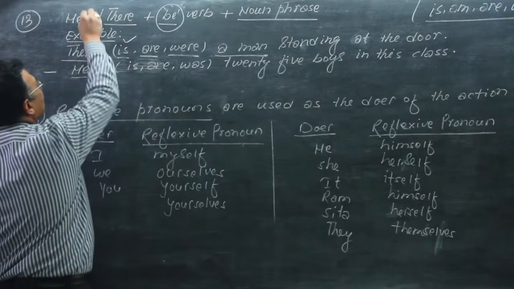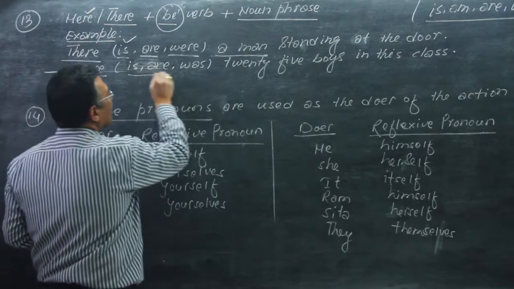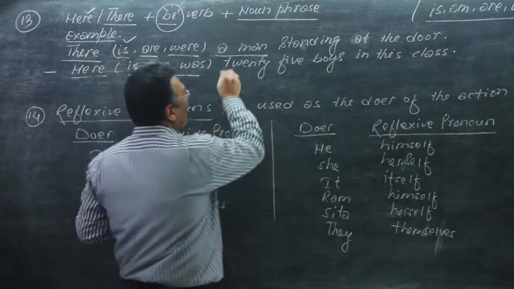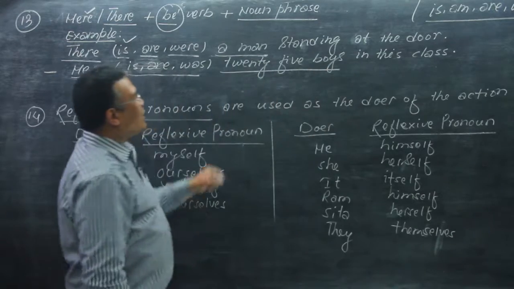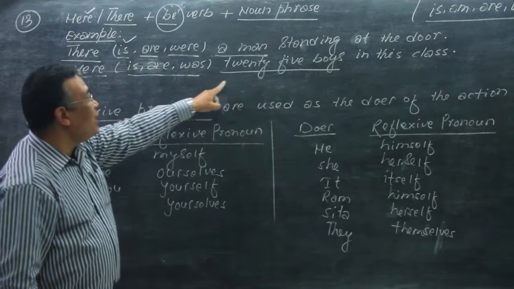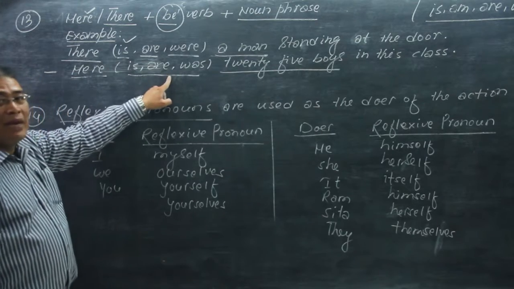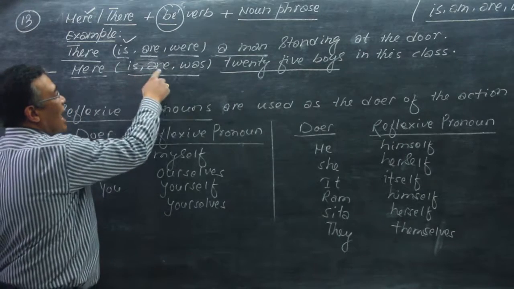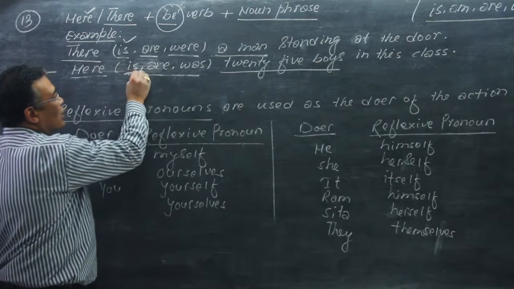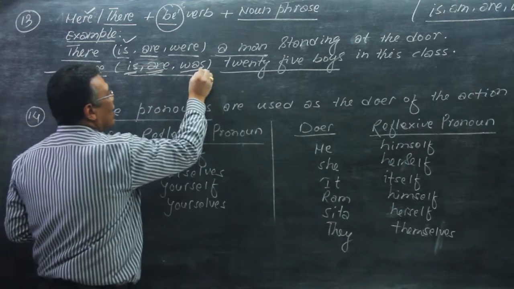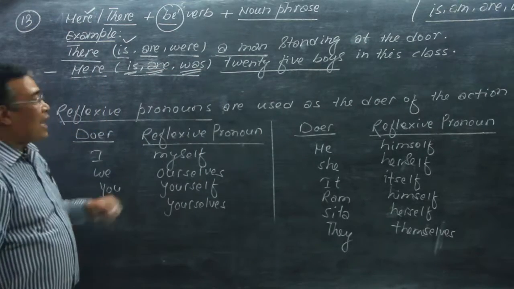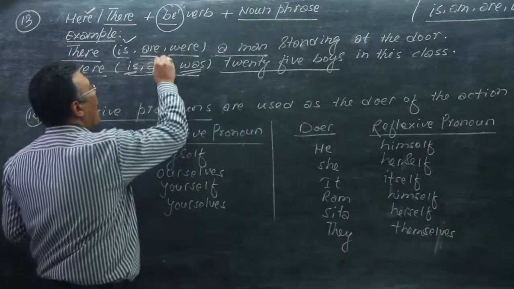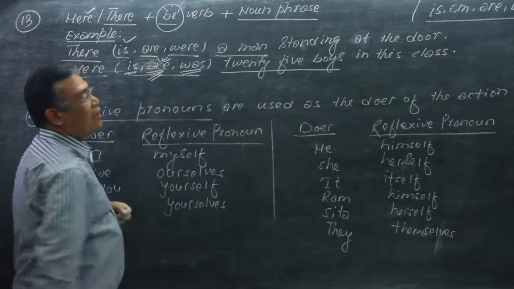These are the be verbs, and 25 boys is the noun phrase. Now we use the be verb as per the number of this noun phrase. Is is singular, are is plural, and was is again singular. So 25 boys is plural, so are is the correct answer here.